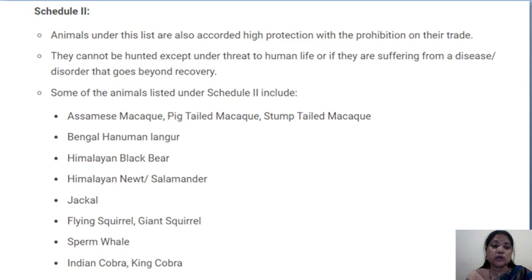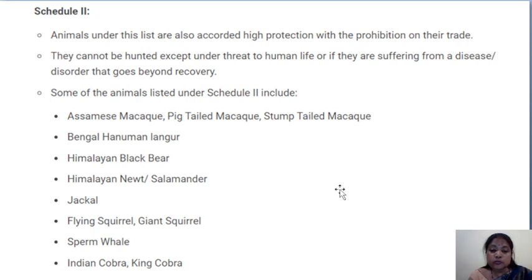Then Schedule 2: animals under this list are also accorded high protection with the prohibition of their trade, and they cannot be hunted except under threat to human life. As we have discussed earlier, if the animals harm human beings, or sometimes suffer from disease, then only with the prior permission of the wildlife warden can they be hunted.